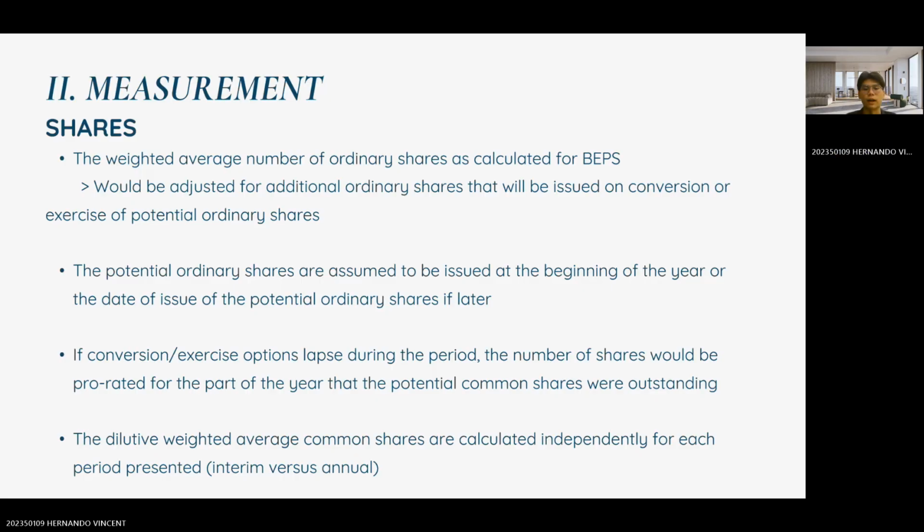Potential ordinary shares are assumed to be issued at the beginning of the year unless they are issued later in the period. If conversion or exercise options lapse, the number of shares is prorated for the part of the year they were outstanding. Dilutive weighted average common shares are calculated separately for interim and annual reporting periods. By making this adjustment, we ensure that the diluted EPS calculation accurately reflects the potential impact of additional shares on earnings.